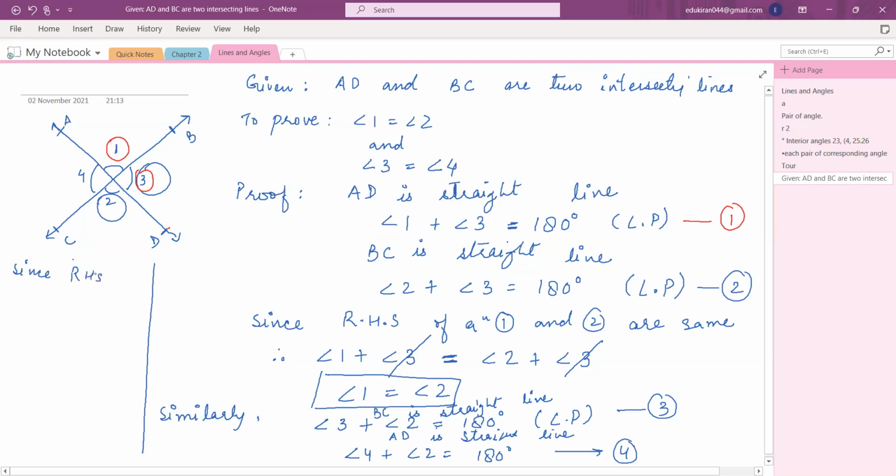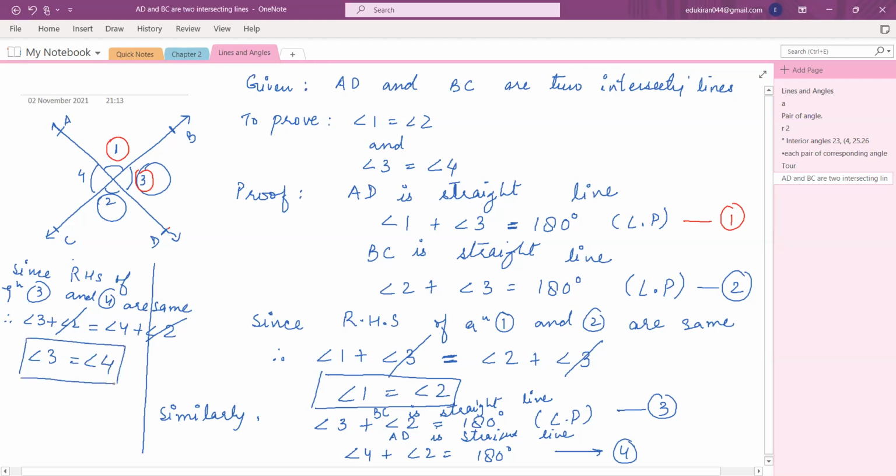Since RHS of equation 3 and 4 are same, therefore you have angle 3 plus angle 2 is equal to angle 4 plus angle 2, right, Mridula? Yes, ma'am. Okay, so again, this angle 2 on both sides will get cancelled out and you are left with angle 3 is equal to angle 4. So this is another pair of vertically opposite angles which you have proved that they are equal. So we have proved both the pairs, angle 1 is equal to angle 2 and angle 3 is equal to angle 4. And you have to remember this also, that the pair of vertically opposite angles are equal.